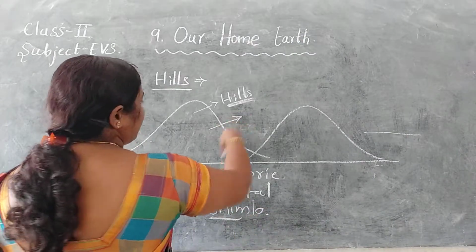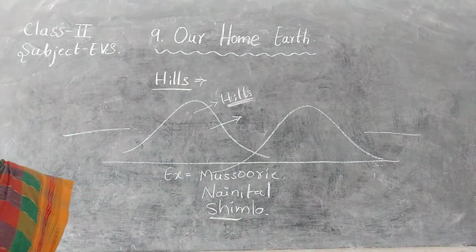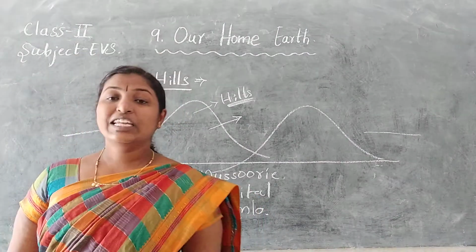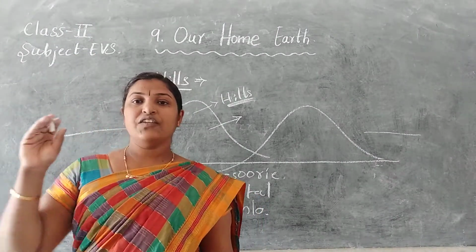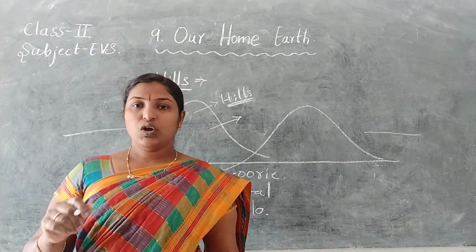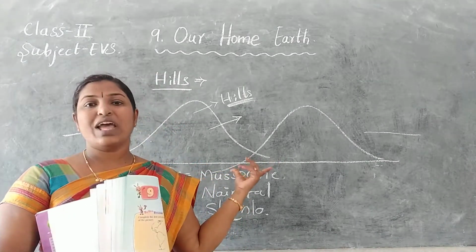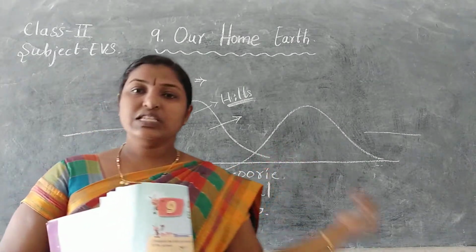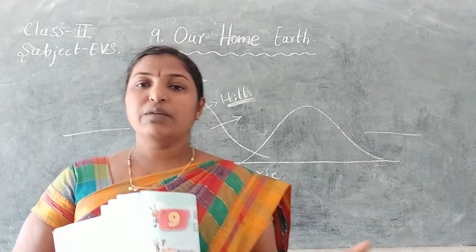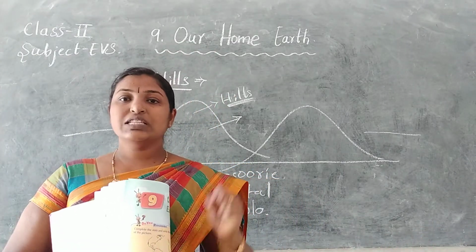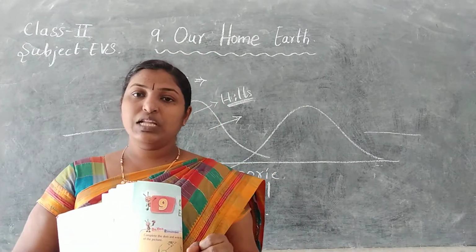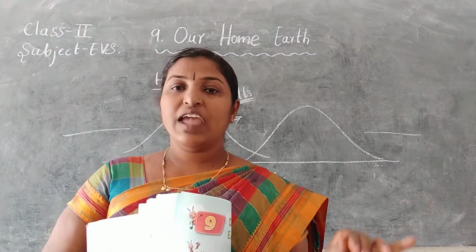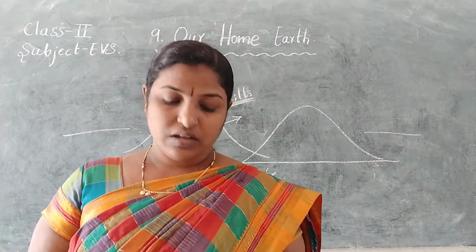So these will be up to 600 meters height. Got it? So these are known as hills. In these hills, the temperature will be very cold and it will be windy. It means the movement of air will be high there.